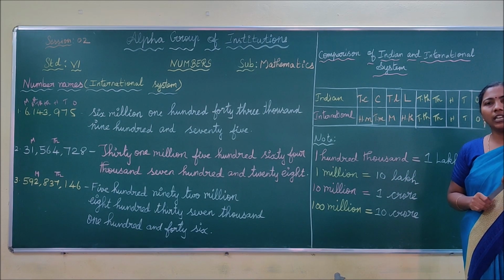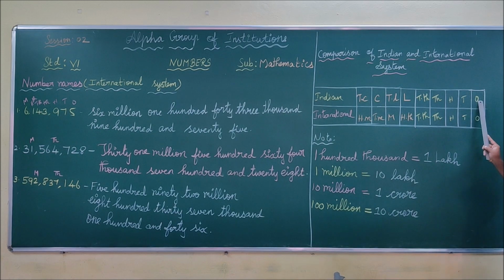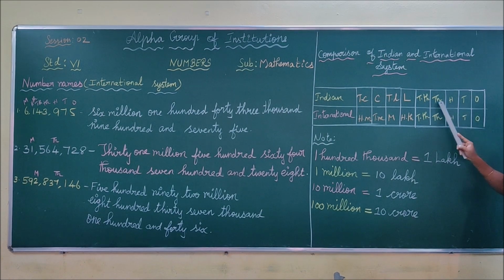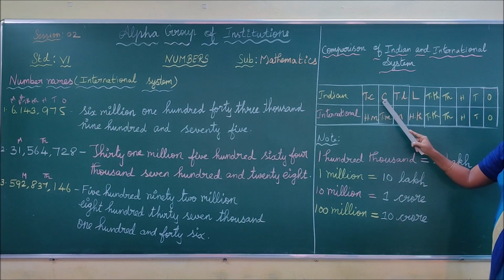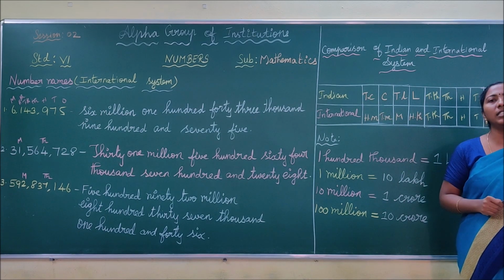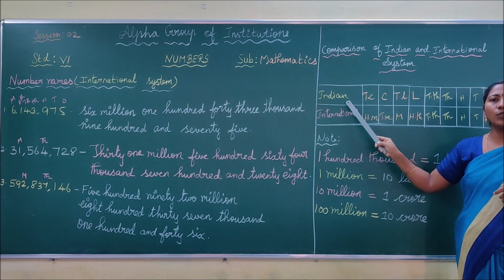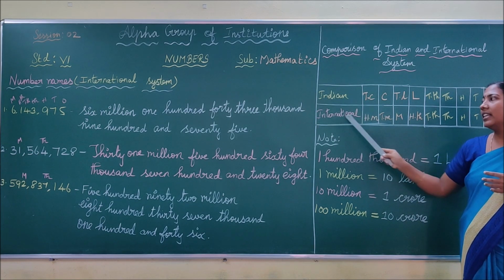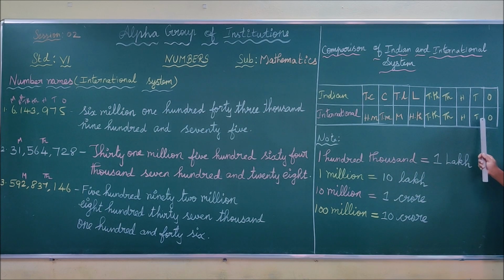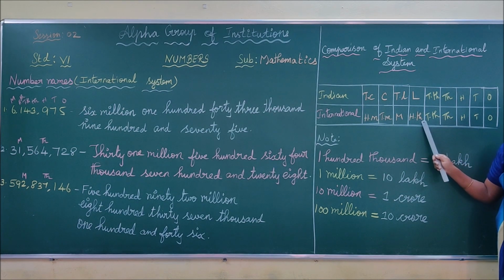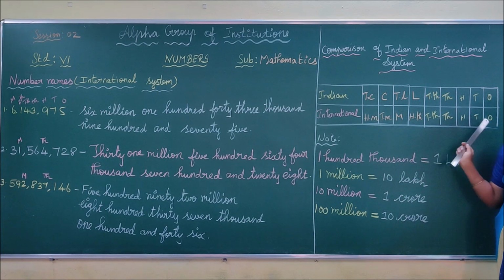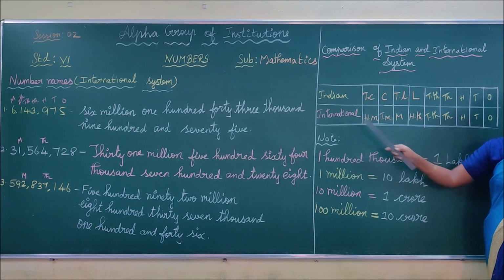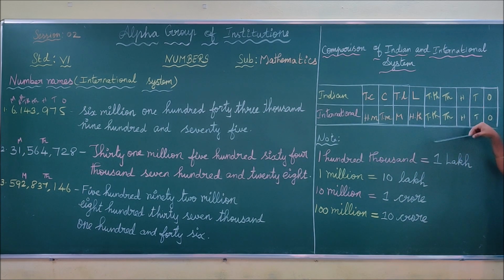What are the place values of the Indian system? Ones, tens, hundreds, thousands, 10,000s, lakhs, 10 lakhs, crores, 10 crores. These are the 9 place values in the Indian system of numeration. What are the place values in the international system of numeration? Ones, tens, hundreds, thousand, 10,000, 100,000, million, 10 million, 100 million. These are the place values in the international system. Now we are comparing these place values.